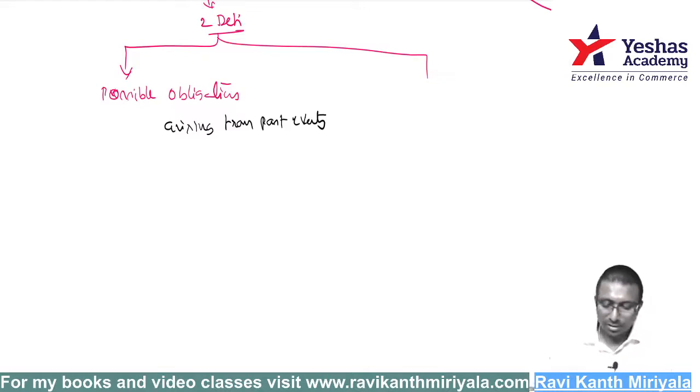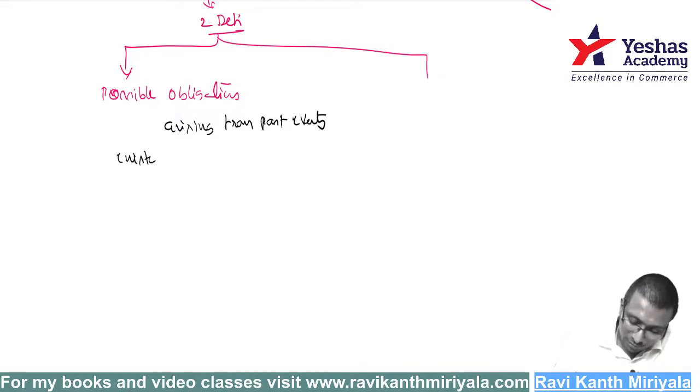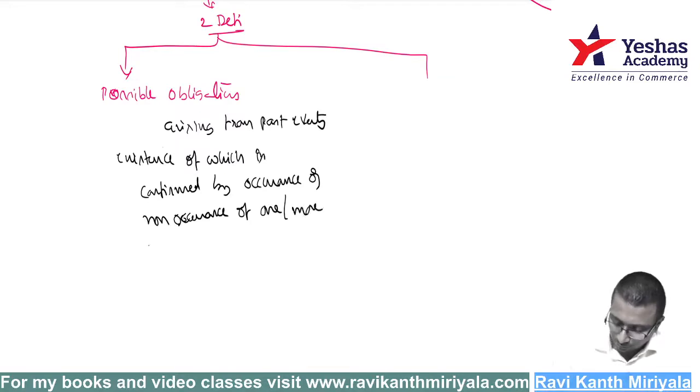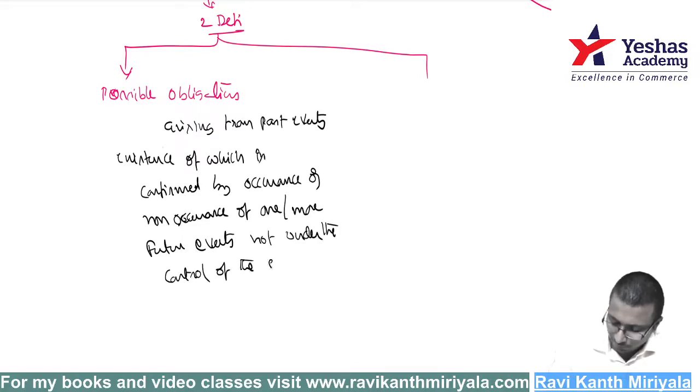It is a possible obligation arising from past events, and existence of which is confirmed by occurrence or non-occurrence of one or more future events, which is not under the control of the entity. That is the first one.